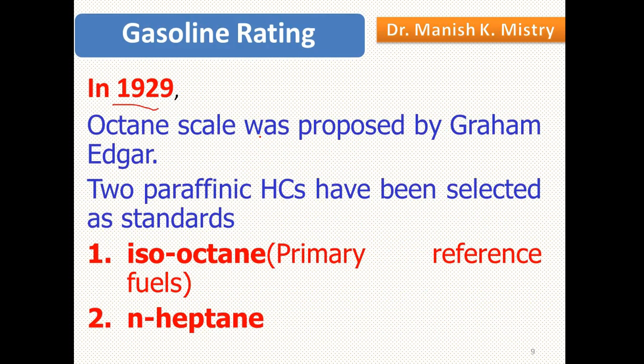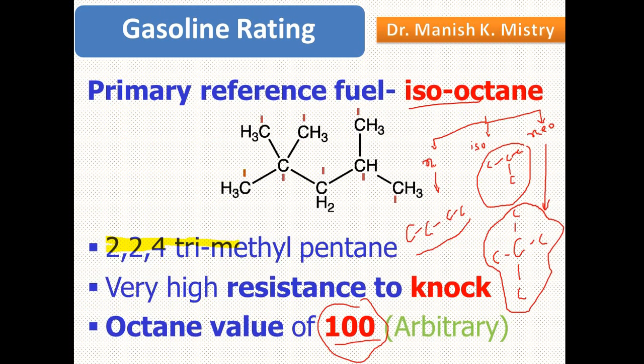In 1929, the octane scale was defined by Graham Edgar. In the octane scale, two fuels are taken as reference fuels: one is isooctane and the other is N-heptane. Saturated hydrocarbons can be divided into three categories: normal, iso and neo. Normal hydrocarbon means the carbons are in a linear form. Iso means one or two carbon branches are there, and neo means around one carbon, another 4 carbons are there. Those are the basic structures of saturated hydrocarbons.